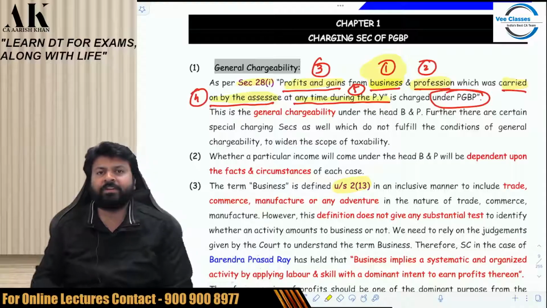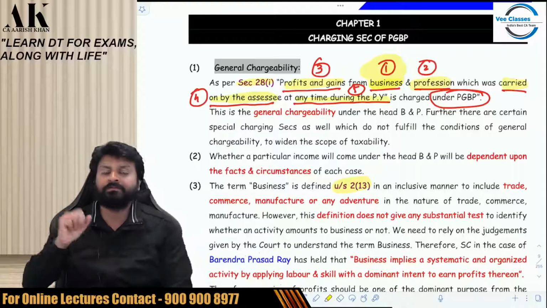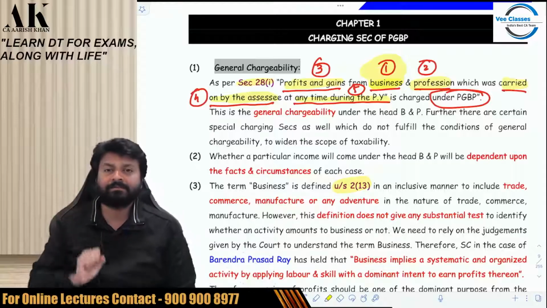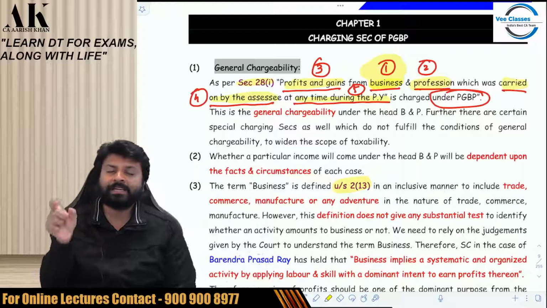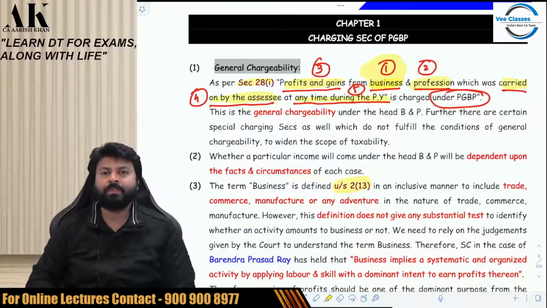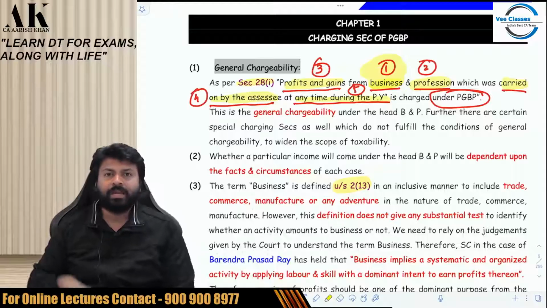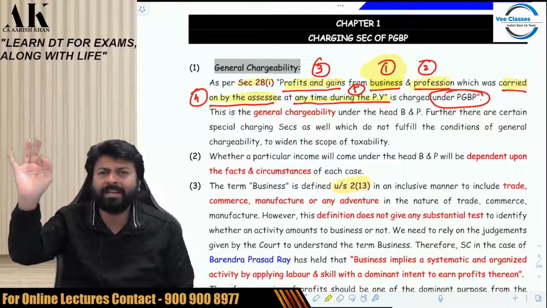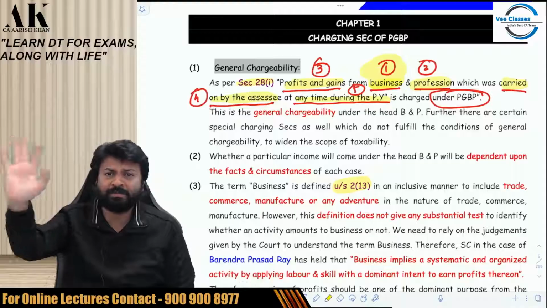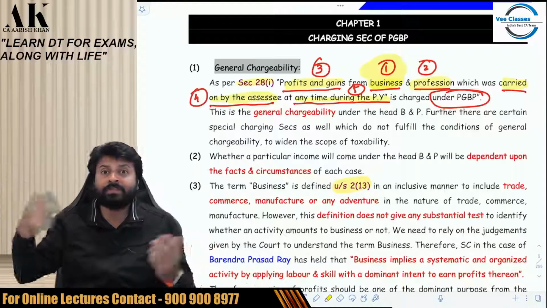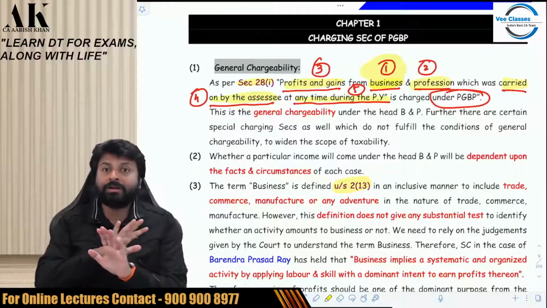There are two types of definitions in law. One is exhaustive, which will tell you business means. When you see the word means, it's an exhaustive definition. When you see the word includes, it's an inclusive definition. An inclusive definition will always be litigative in nature, will always be disputed in court, because those are not complete. Those are just inclusive, illustrative lists. They are not complete in every manner.